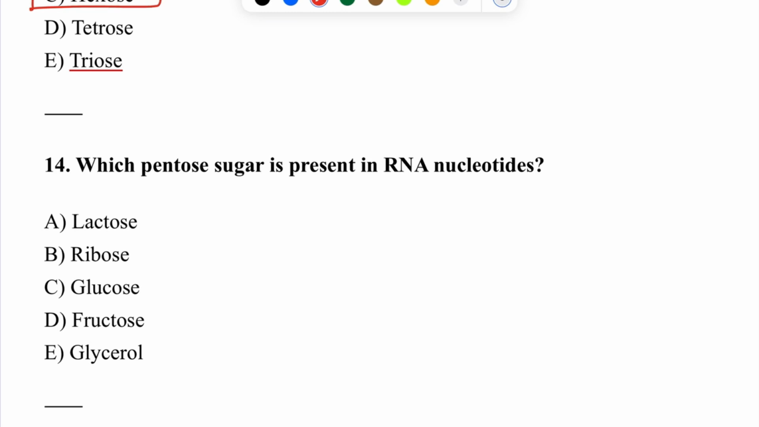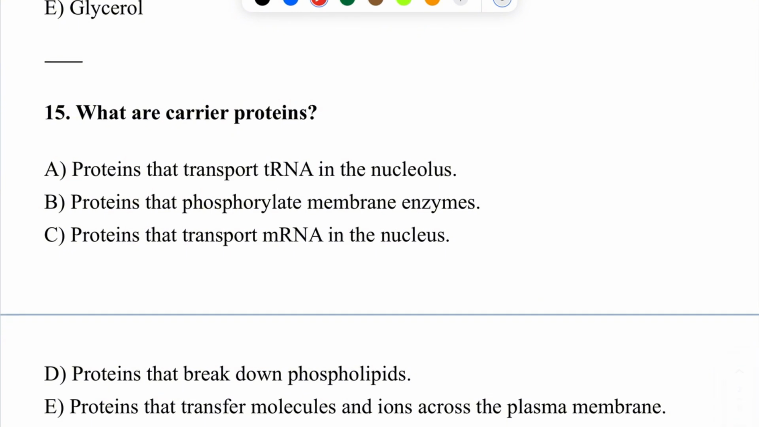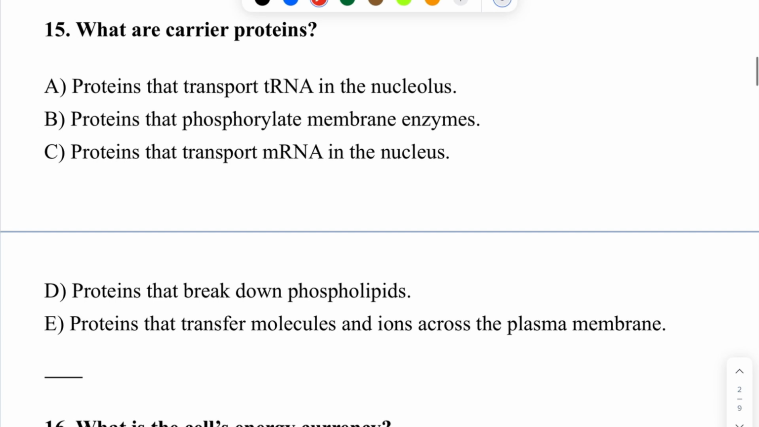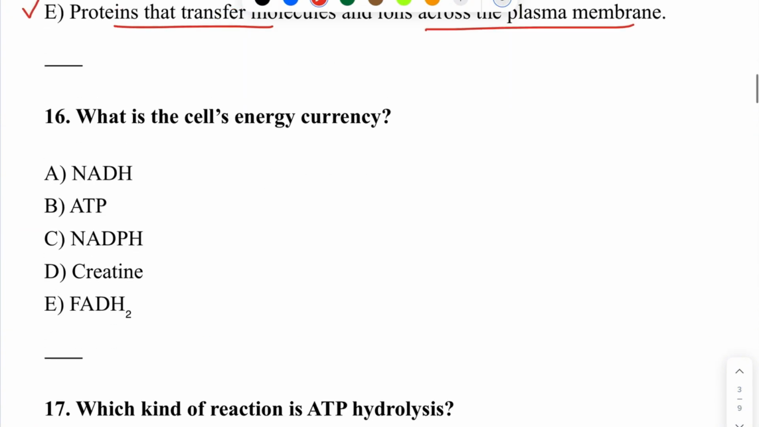Which pentose sugar is present in RNA nucleotides? It's an easy question: ribose. So, question number 15. What are carrier proteins? The correct answer is E. Proteins that transfer molecules and ions across the plasma membrane. So, the next question. What is the cell's energy currency? It's an easy question. It is ATP.